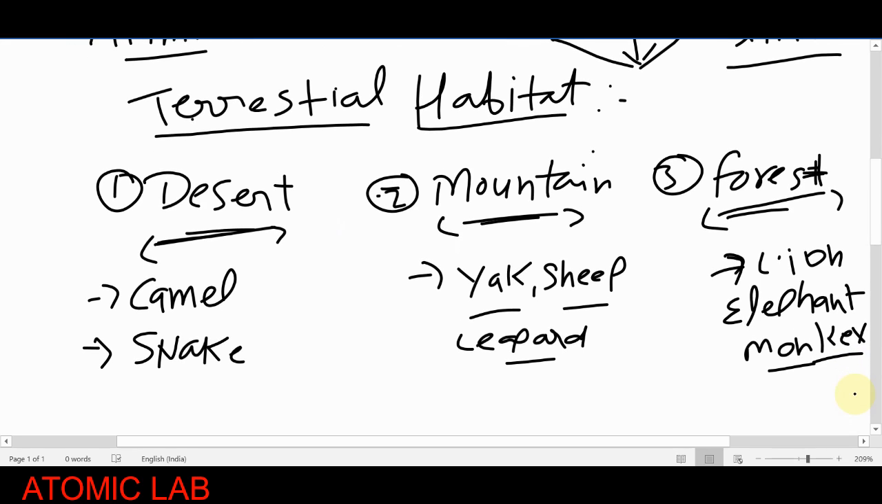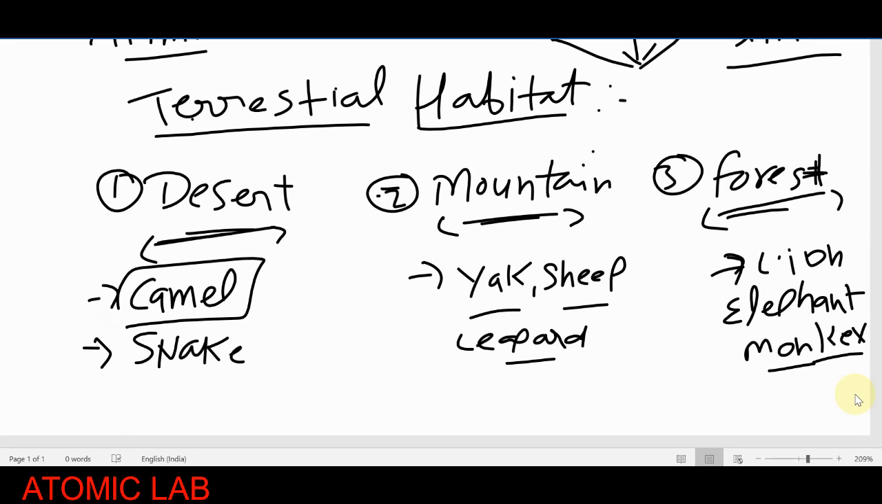Now we discuss what kind of adaptations those animals have which live in the desert. For example, like the camel, we already discussed. Camels have a hump on their back, which helps camels to store food in a large amount. In case of emergency, they can use it. And similarly, another adaptation in camels is they have long legs. And why do the long legs help them?